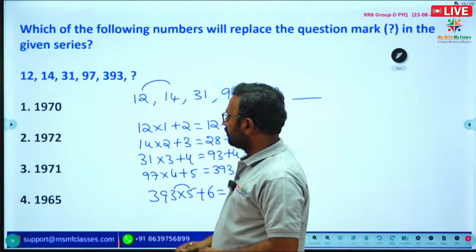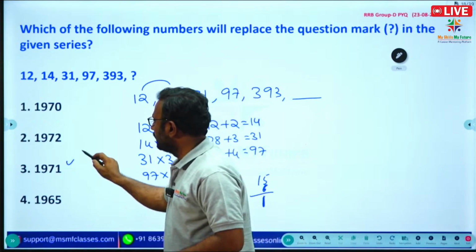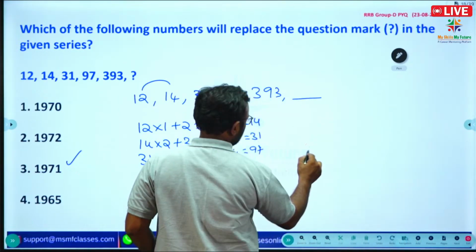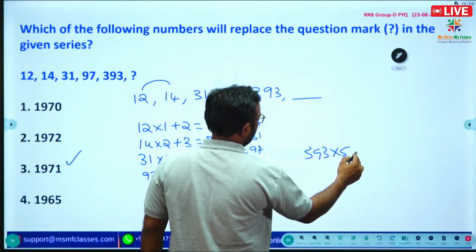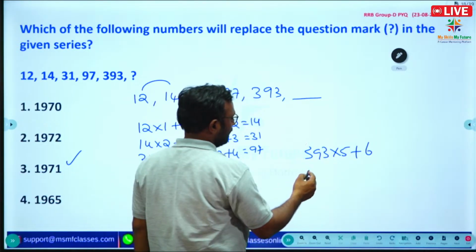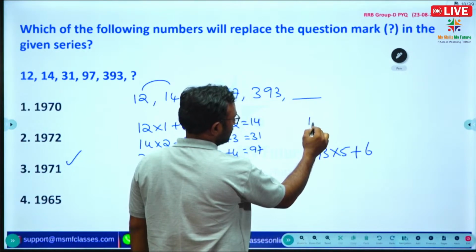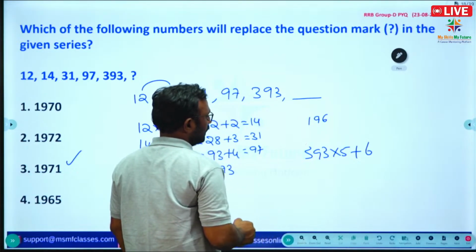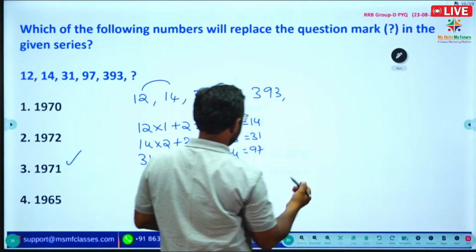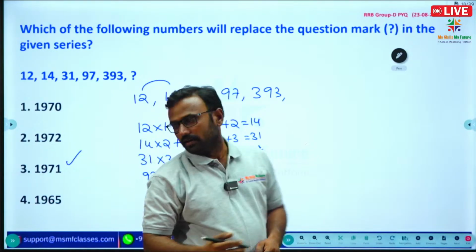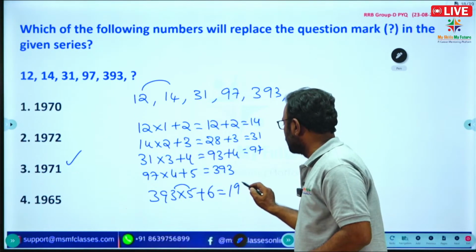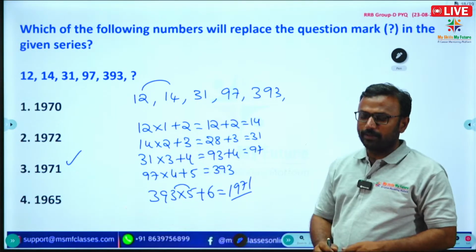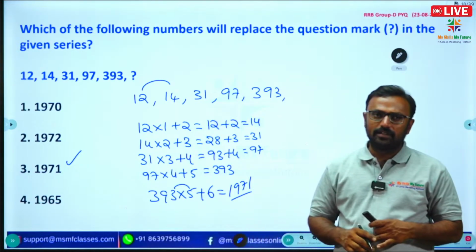Here the option is option 3, 1971. Or you can do it like this: 393 into 5 plus 6. 393 into 5, we can get by dividing by 2 and multiplying with 10, and you get the correct answer. So 1971 is the correct answer.